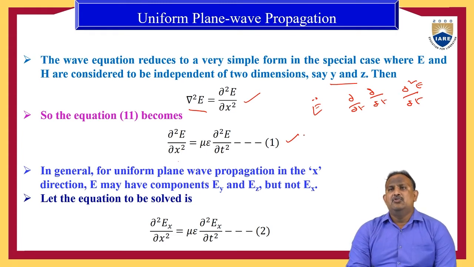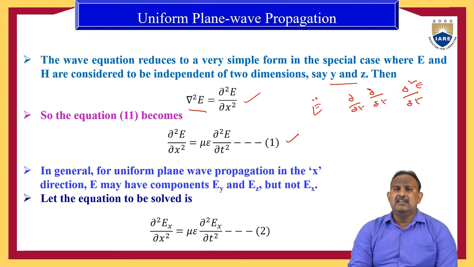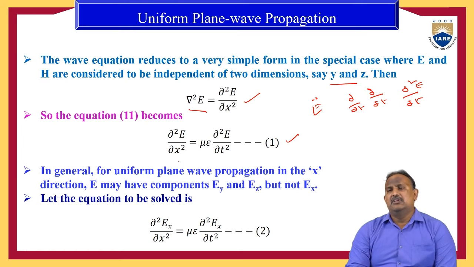In general, for uniform plane wave propagation in the X direction, the electric field E may have the components Ey and Ez, but we should not have the Ex component, because this concept is known as the transverse concept. According to the transverse concept, when the wave propagates along the X direction, it may have the components Ey and Ez, but it should not have the Ex component.